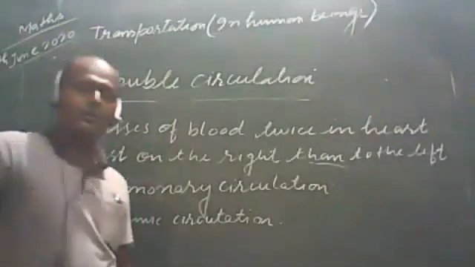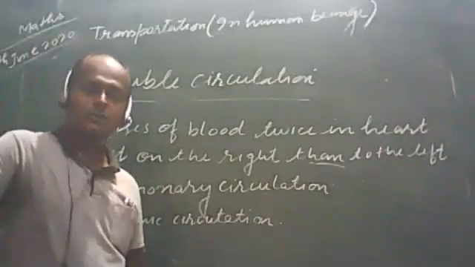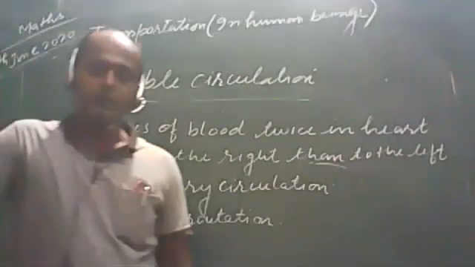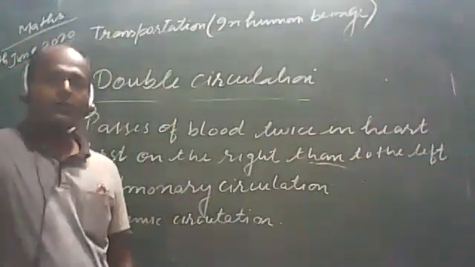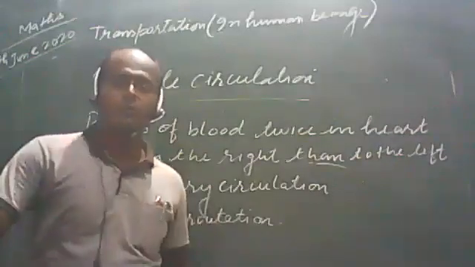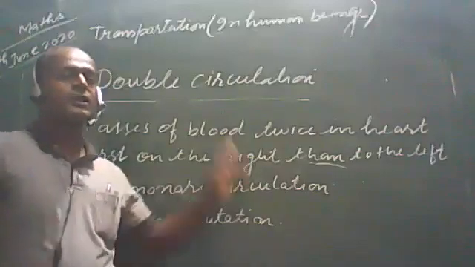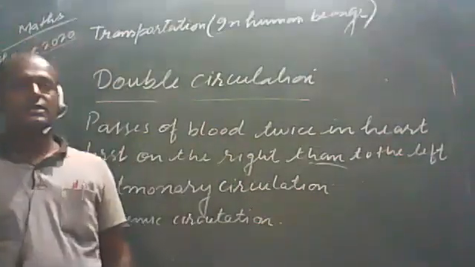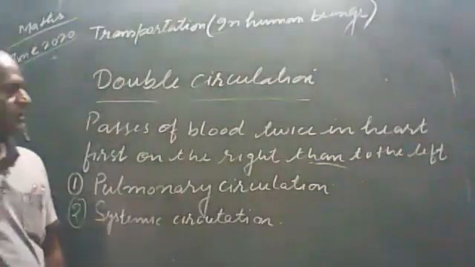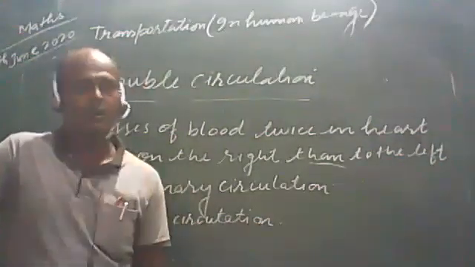Now we have to know about the pulmonary circulation. As we know the word pulmonary, pulmonous means we are talking about the lungs. As we have discussed, there is the transportation of blood from heart to lungs. If there is the transportation of blood from heart to lungs, then it is called pulmonary circulation. If a question asks what is pulmonary circulation, then we can say that pulmonary circulation is the circulation of blood from heart to lungs only.